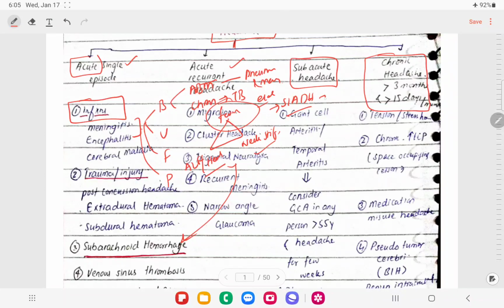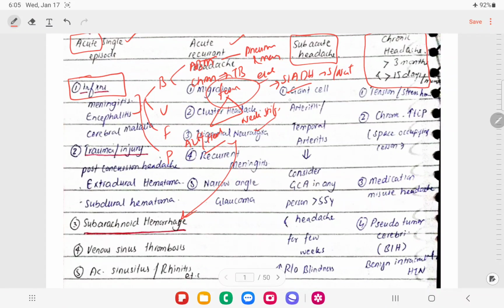In SIADH there will be euvolemic, dilutional hyponatremia. In Waterhouse-Friderichsen syndrome, there is deficiency of aldosterone, so potassium will be high and sodium will be low. That's how we differentiate between these two conditions.